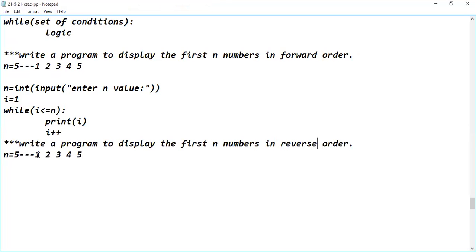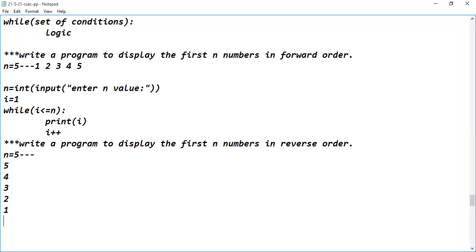So if n value is equal to 5, what it has to display? Display 1 to 5 numbers in reverse order. So what should be the output? 5, 4, 3, 2, 1. First of all, it has to display 5, then 4, then 3, then 2, then 1. So this is the output. This sort of output I am expecting from the program execution.